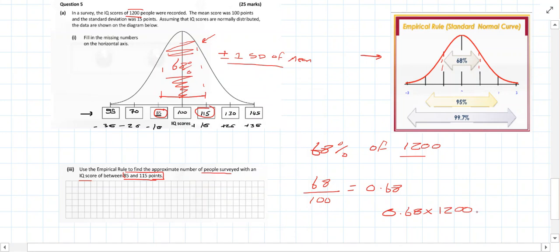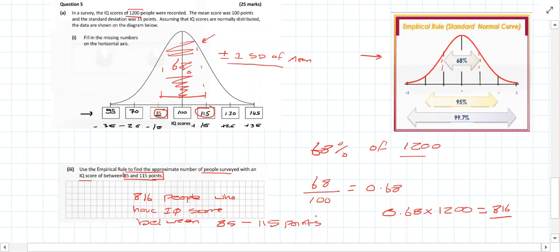That's equal to 816. So what we can say is that there are 816 people who have an IQ score between 85 and 115 points. That's how we work it out, and that's how we use this empirical rule to work this problem out. Okay, so hopefully that makes sense.